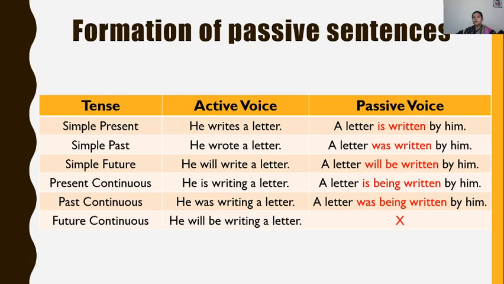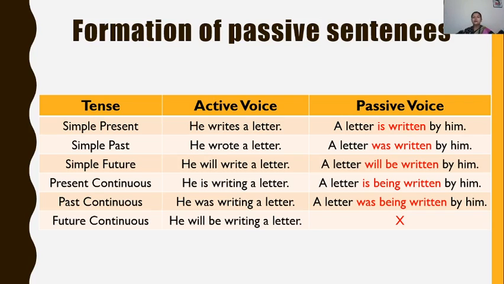Clear? If the subject is singular, is. If the subject is plural, are. So here again, just remember those 4 steps that I told you while forming a passive sentence, and check each sentence accordingly. He writes a letter. My subject is a letter. So a letter is written by him.